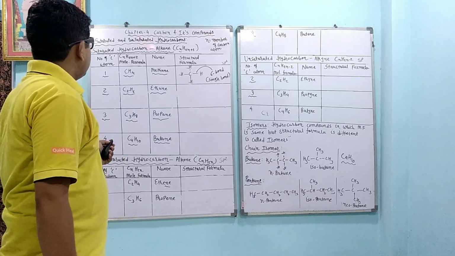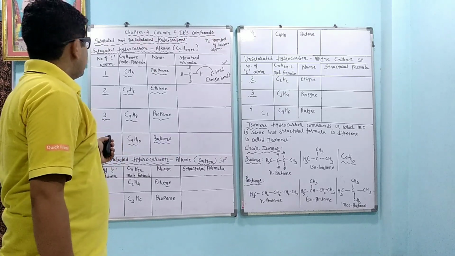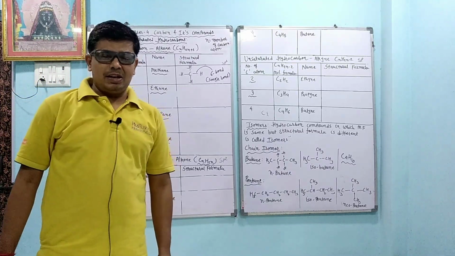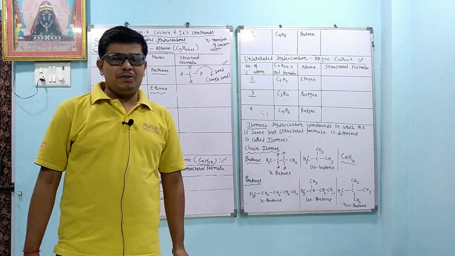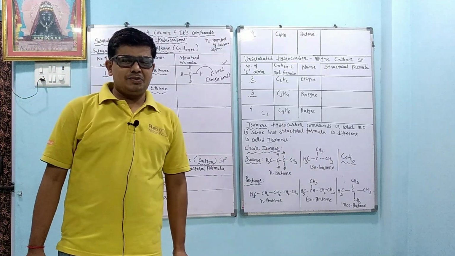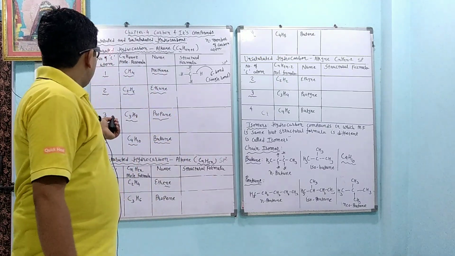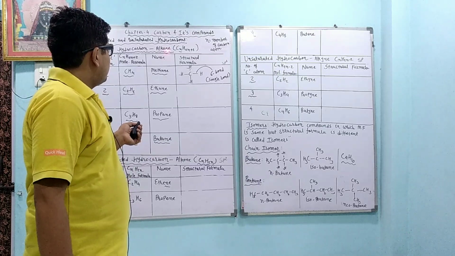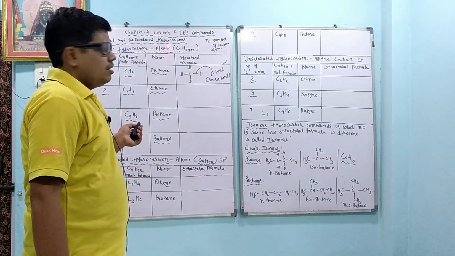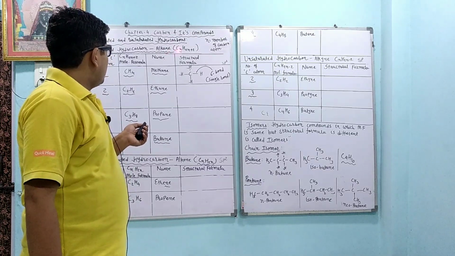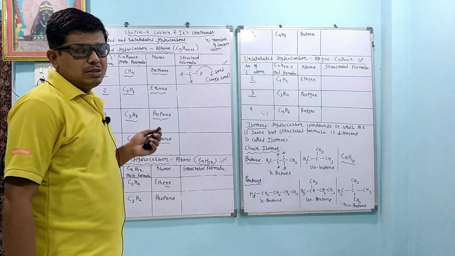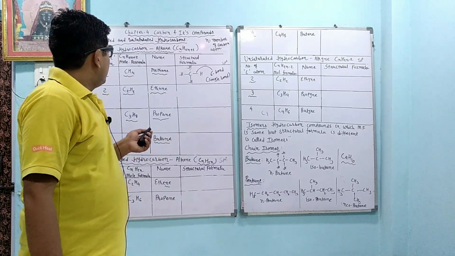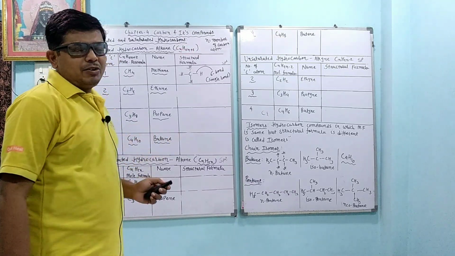Saturated and unsaturated hydrocarbon. In saturated hydrocarbon, dear students, a single bond is present in the hydrocarbon and they are called alkanes. Saturated hydrocarbon is called alkane. We have to concentrate on this suffix "ane", alkane, and its formula is CnH2n+2. This formula is very important. Here n equals the number of carbon atoms.